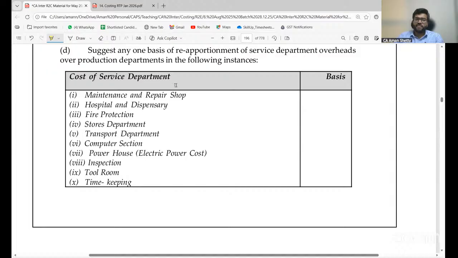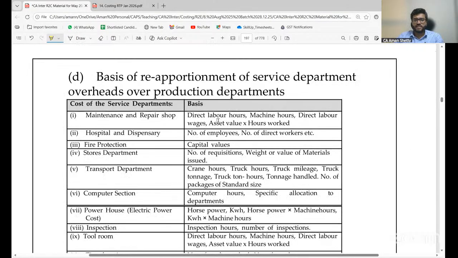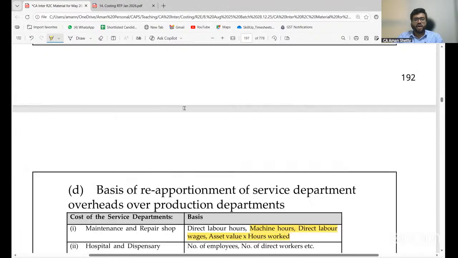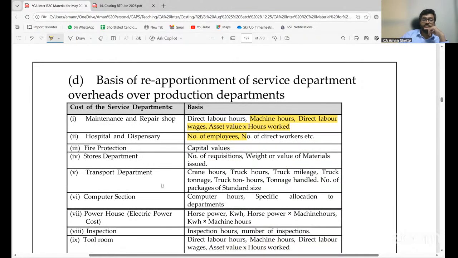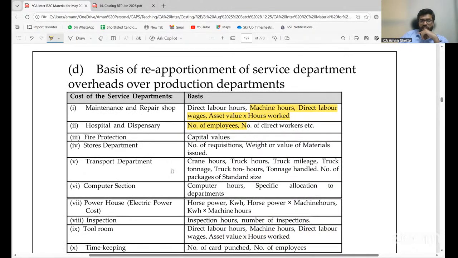All of this again very simple. Maintenance could be based on my machine hours. Yes, so you see here, look at this, machine hours. Then hospital, number of beds. Hospital and dispensary, they have told number of employees. Overheads, number of employees. Fire protection based on the capital values.